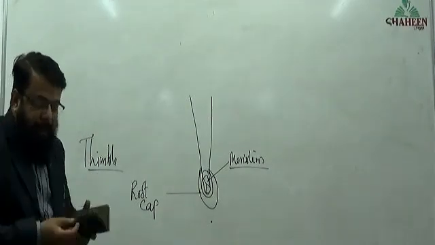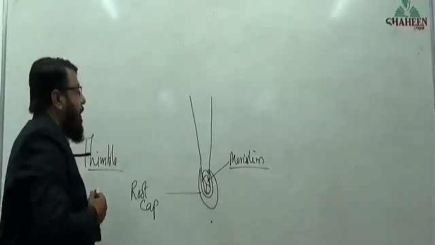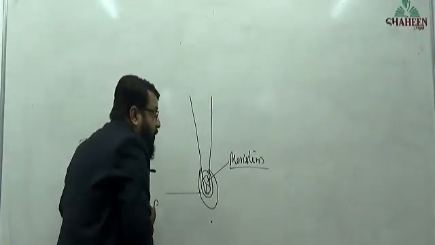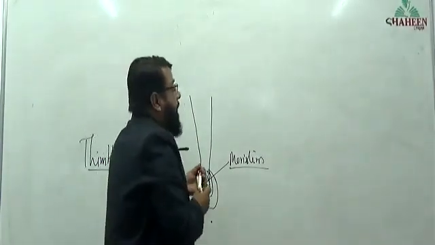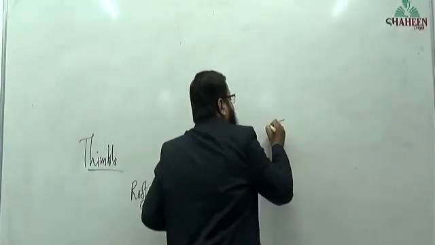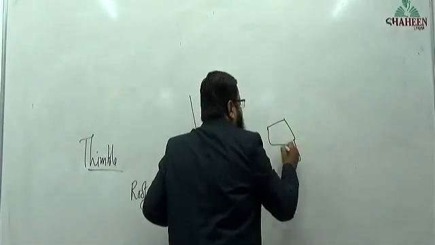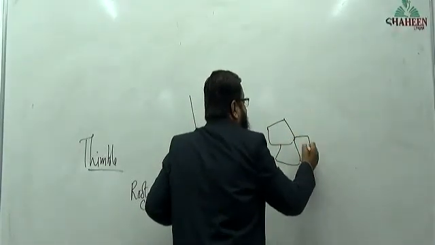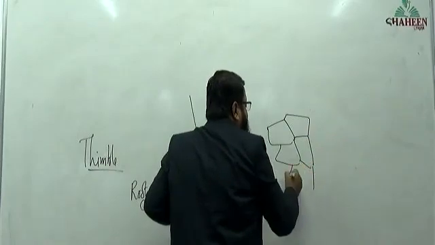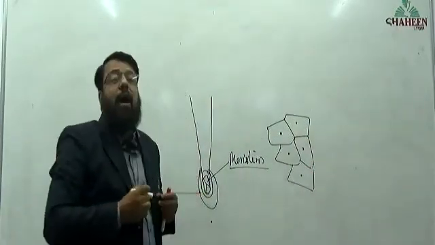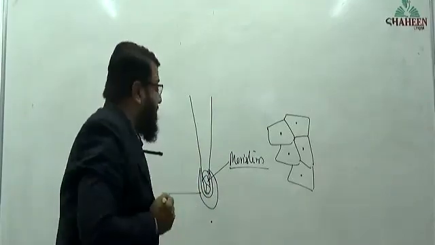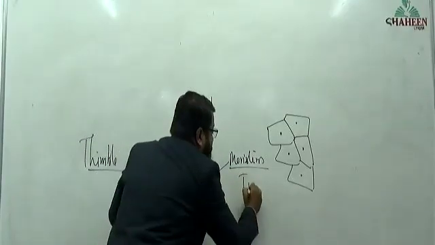Okay. Meristem. The region of meristematic activity. The cells of meristem. Meristem is a tissue.